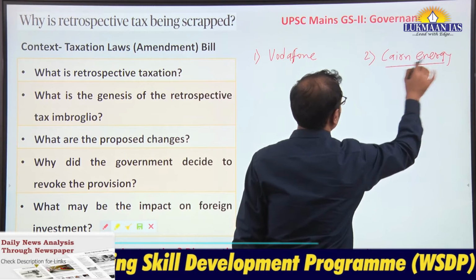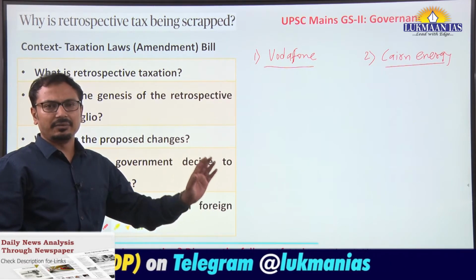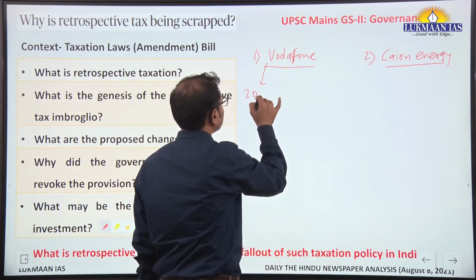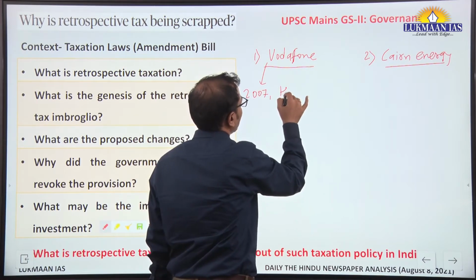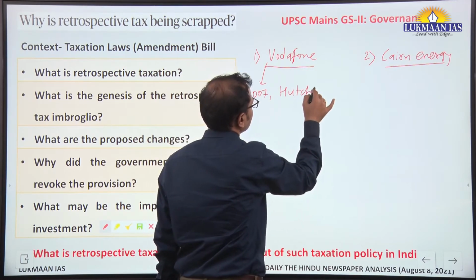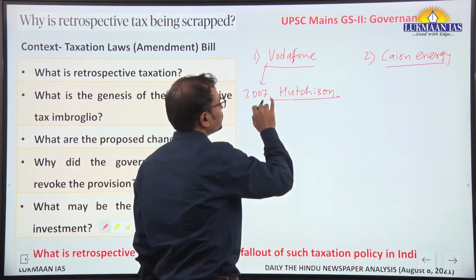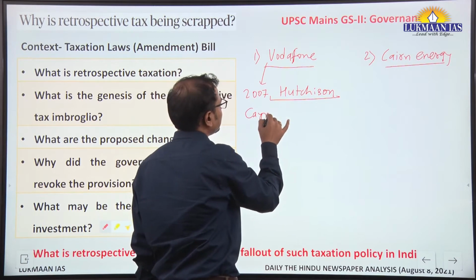These two major cases are important, relevant to this retrospective taxation. Vodafone in 2007 took over some of the stakes in Hutchison company. This was done outside India, in the Cayman Islands.